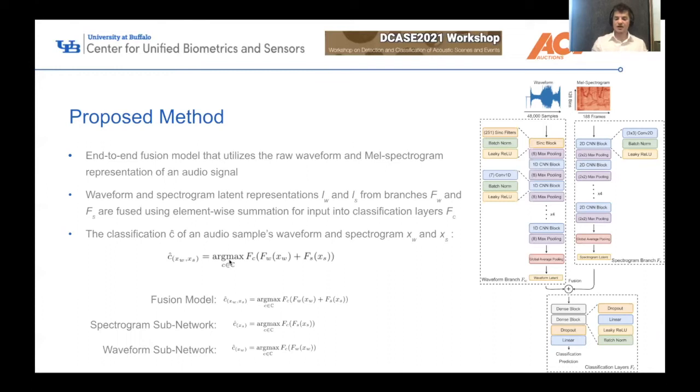In this paper, we actually introduced two more networks to really understand the dynamics between using a waveform or a mel spectrogram. We have the entire fusion model, but then we have what we call a spectrogram subnetwork, which is essentially the entire fusion model without the waveform branch, and then the opposite for the waveform. What we're testing is how the fusion model compares to a model trained only on mel spectrograms and only on waveforms, and to really see the dynamics between them.